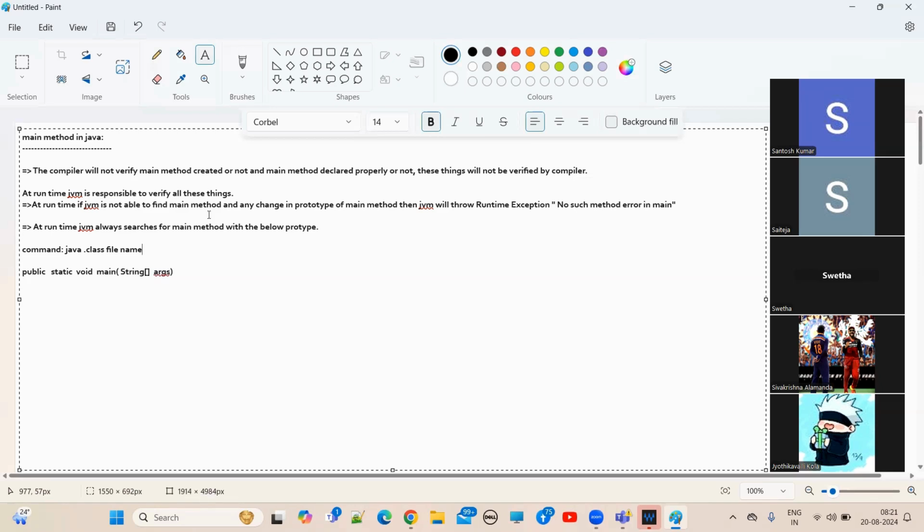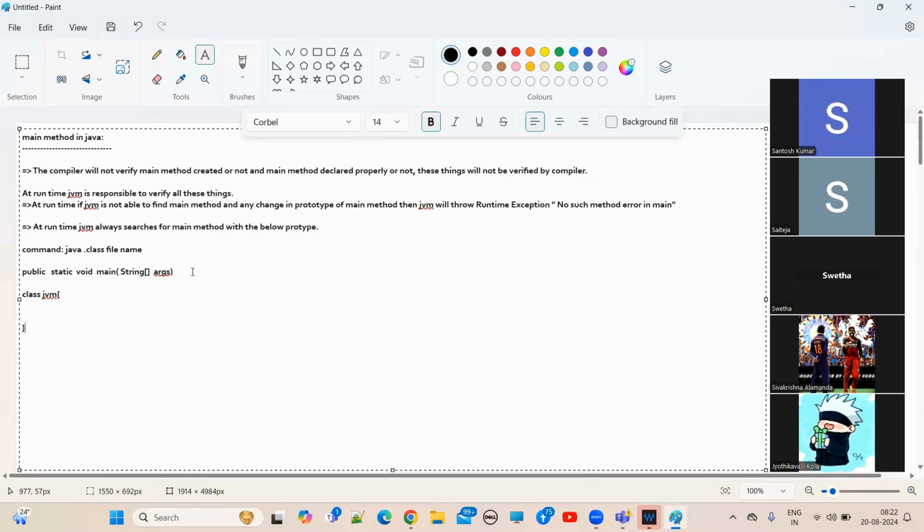First of all, the JVM is also a kind of Java application, guys. Like this class, the JVM has a class name, and in this class they have written their own logic, how to start the JVM and everything. So the JVM is also a Java application only. Now this JVM application will start executing.